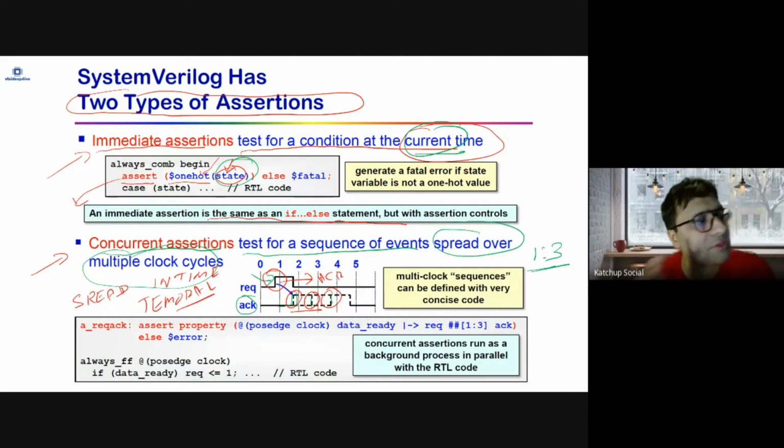So two types of assertion. One is the immediate assertion, which checks things right at that time. It's similar to your if and else statement. Concurrent assertions are assertions which test for a sequence. It's spread across multiple clocks, or it's temporal across time, which you check.